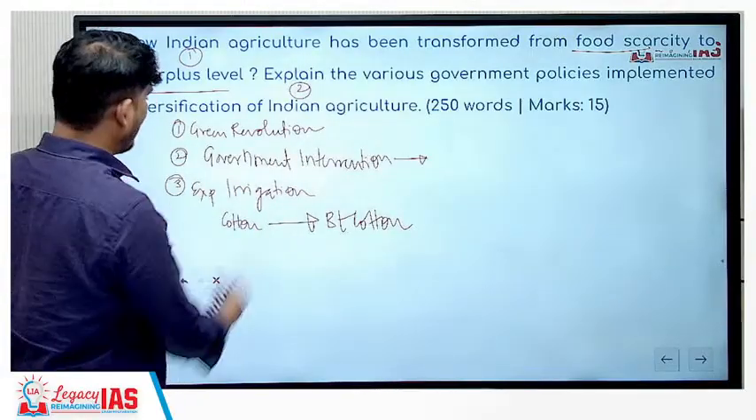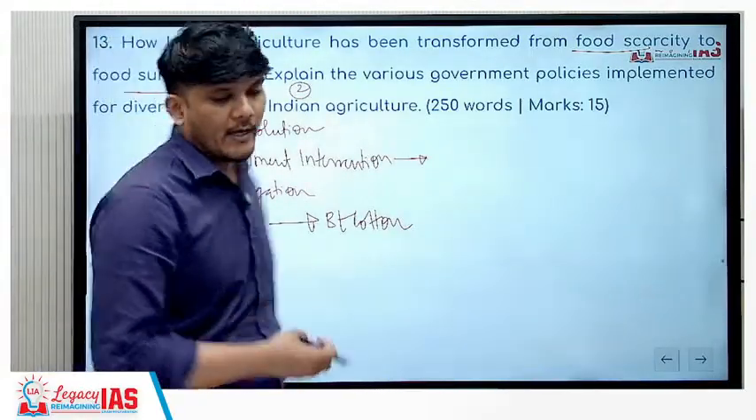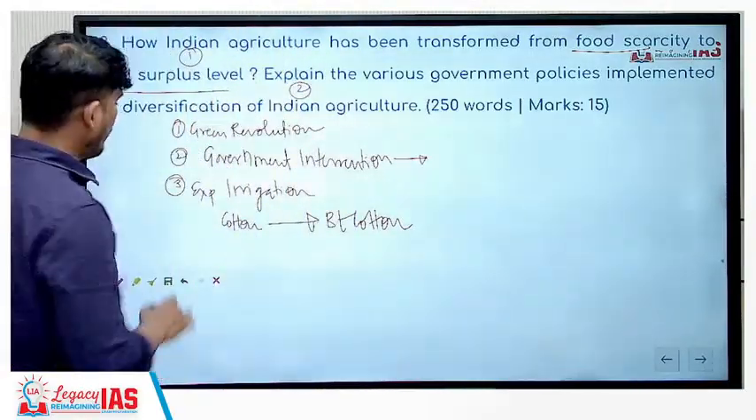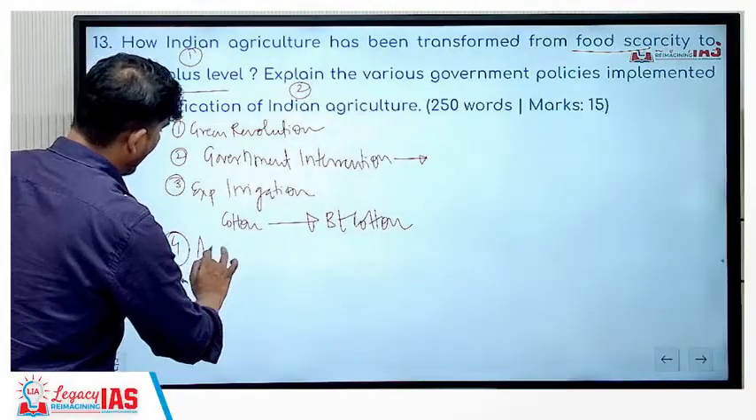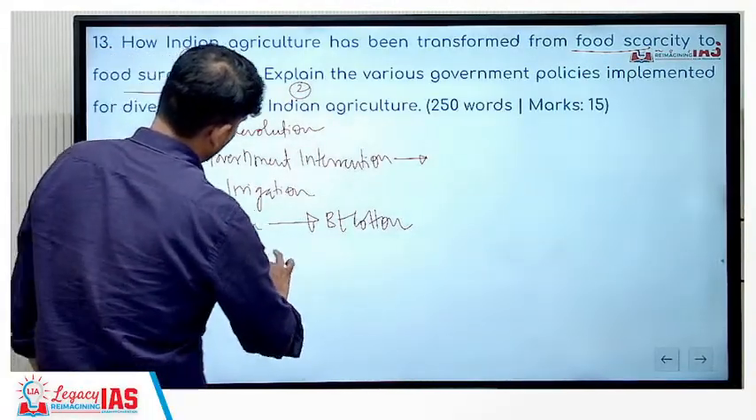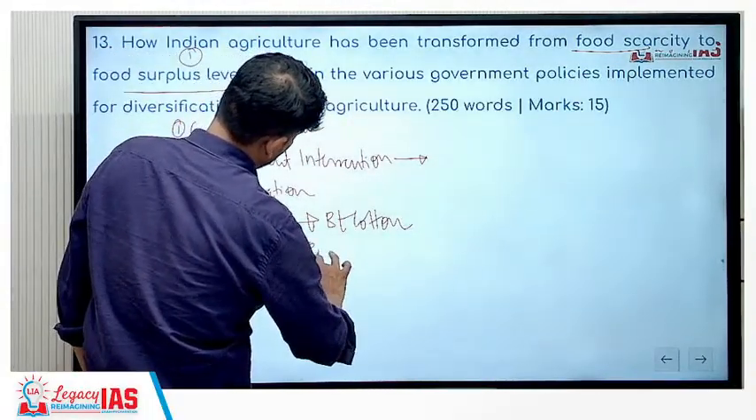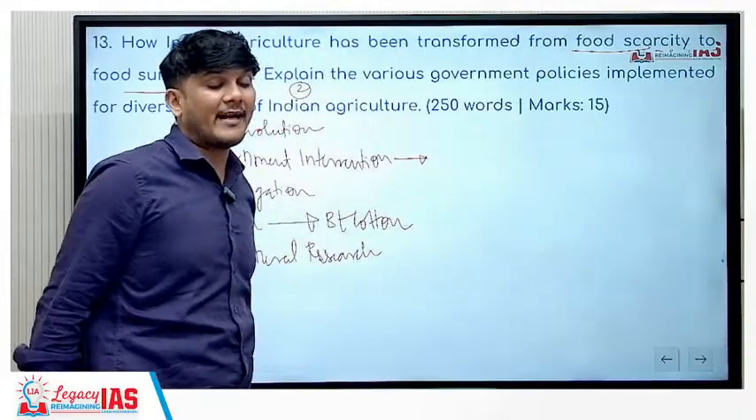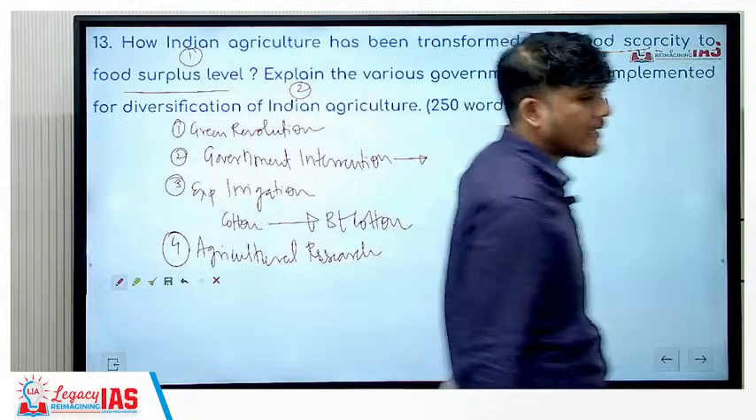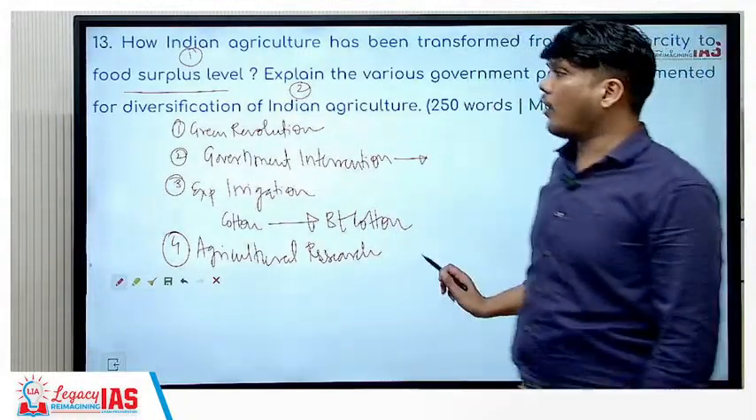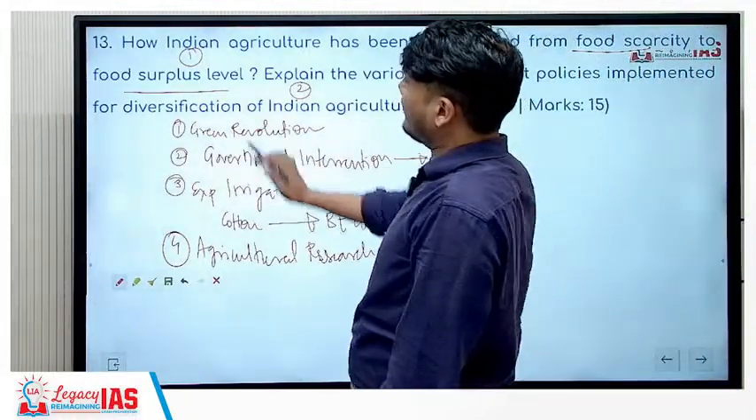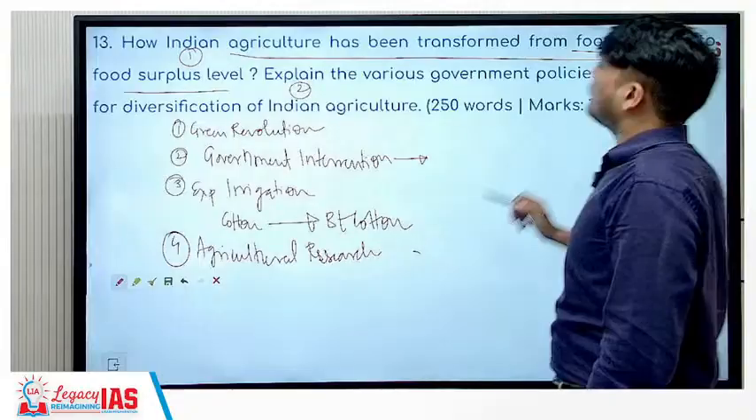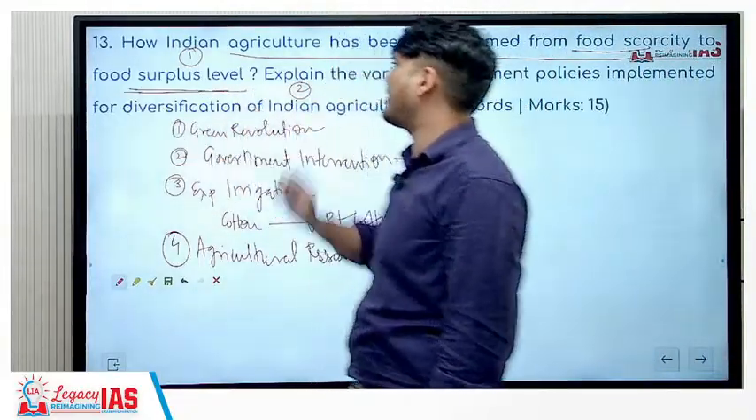So this one example you can add, how we are moving towards the surplus. Like this, you have to write multiple examples. You can talk about the interest subvention scheme by the government. You should also talk about agricultural research, for example the different Pusa varieties of rice developed by ICAR, Indian Council of Agricultural Research. All that you are going to talk about. This is going to tell us how Indian agriculture has been transformed from food scarcity to food surplus level.